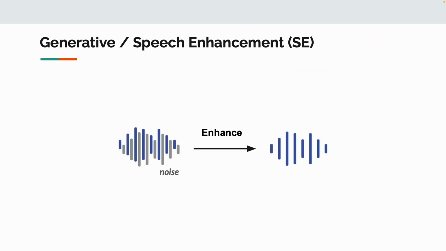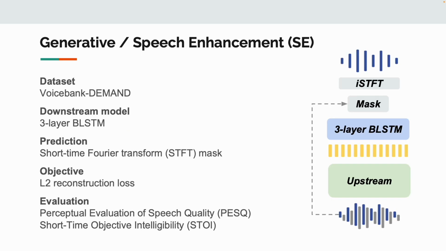Finally, we introduce speech enhancement, SE. SE aims to remove background noise from a degraded speech signal. We include this task to evaluate the generative capabilities under noisy conditions. We discuss the speech enhancement problem on the VoiceBank-DEMAND corpus.